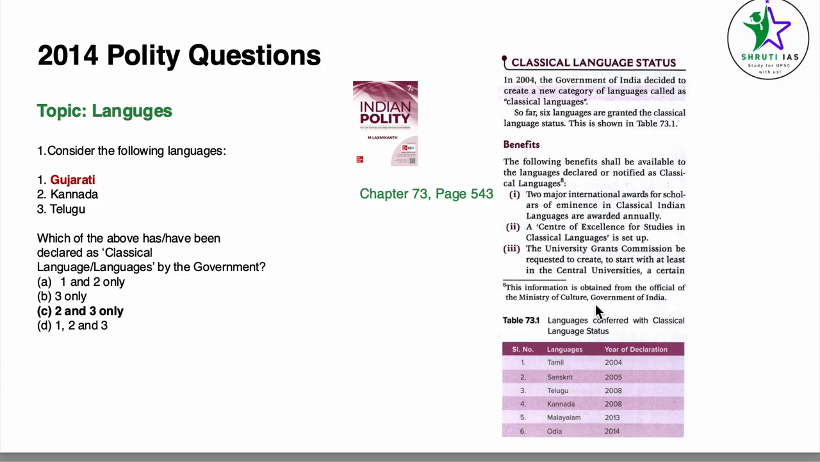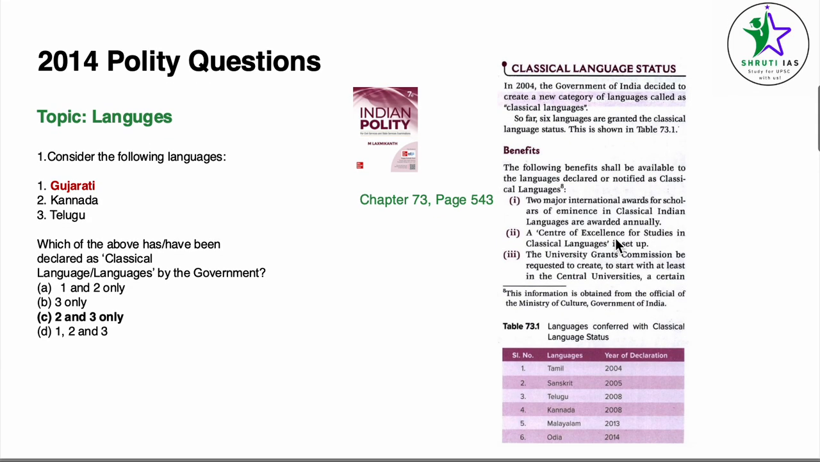2014 question, the topic is classical languages. Consider the following languages: Gujarati, Kannada, Telugu. Which of the following have been declared as classical languages by the government? For this, we come to chapter number 73, official languages, page number 543. Under classical language status, in 2004, the government of India decided to create a new category of languages called classical languages. So far, 6 languages are granted the classical language status.